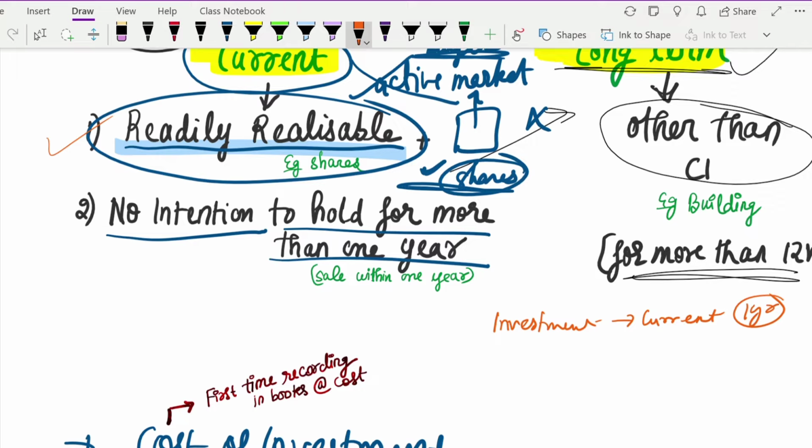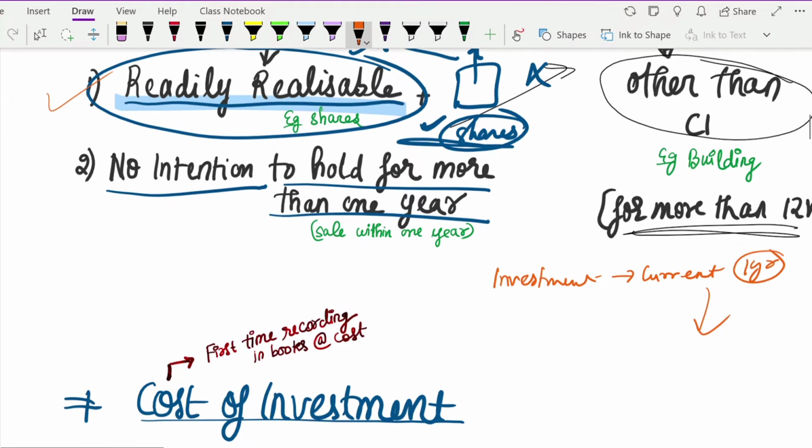But what happened was that such situations arose during the year that you were not able to sell this investment at all. We thought that we would sell it within this year, but due to a few instances, we were not able to sell it. Now you have to tell me whether this investment, which you classified as current in the start because you thought you would sell it in that particular period, was it right or wrong now?